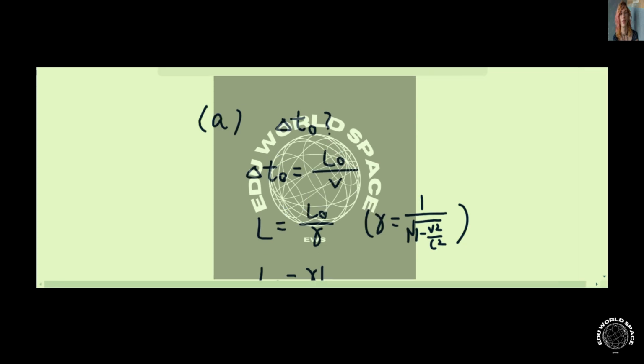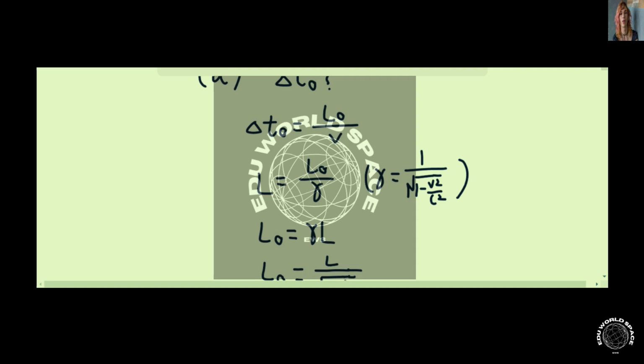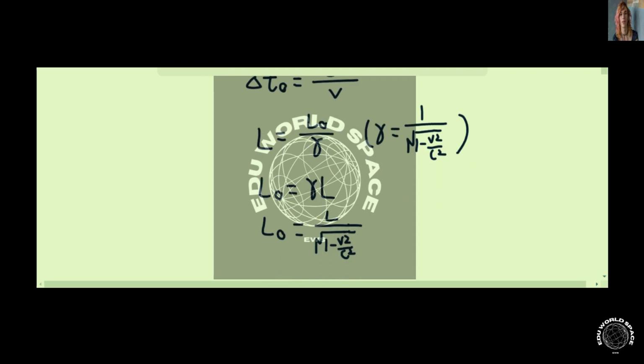Okay, so the question was asking us the time interval that was measured by the passenger in the train, which is delta t0, and delta t0 is equal to the rest length, which is the rest distance between two towers, divided by the speed of the train. We can come up with such an equation, which is L equal to L0 over gamma.